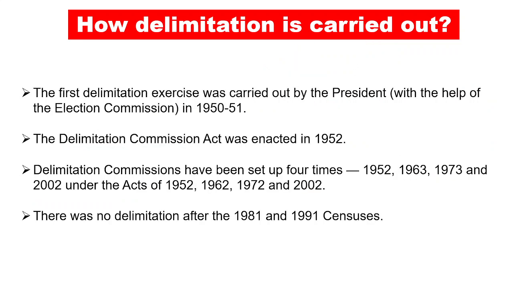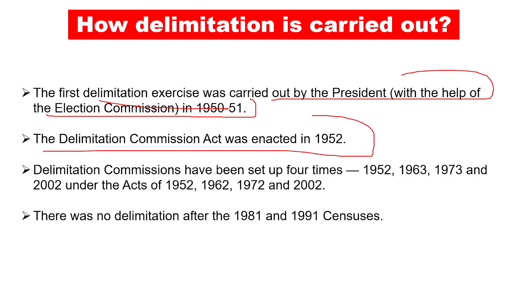The first delimitation exercise was carried out by the president with the help of the election commission in 1950 to 51, and the Delimitation Act was enacted in 1952. Then delimitation was done 4 times, that is in 1952, 1963, 1973 and 2002, under the acts of 1952, 1962, 1972 and 2002, right? Sorry, it was not 2006, it's 2002. So the Delimitation Commission was formed in 2002 and the delimitation was carried out in 2008, right?